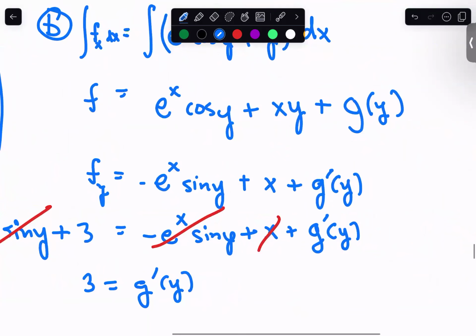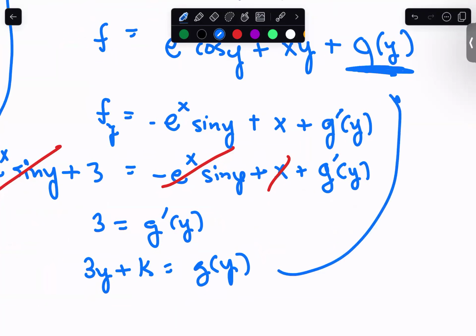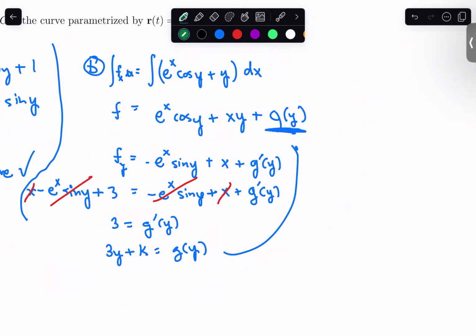And so if I'm interested in what g of y had to have been in order to substitute in there, well, then I can just undo this derivative. Again, this was a y derivative, and there's just y's here. So if I undo this derivative by integrating here, I'm going to have 3y plus a true constant should be equal to g of y. So we're just going to undo our derivative here to get what g of y needs to be. So if I plug this in up here, I can get f is equal to e to the x cosine y plus xy plus 3y plus a true constant.